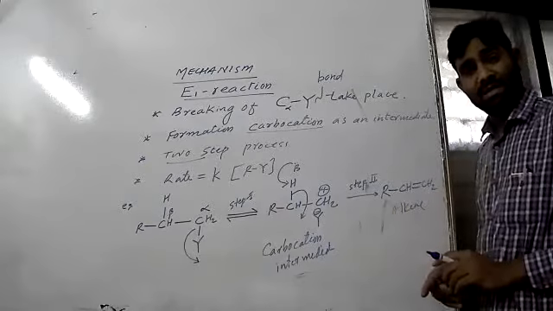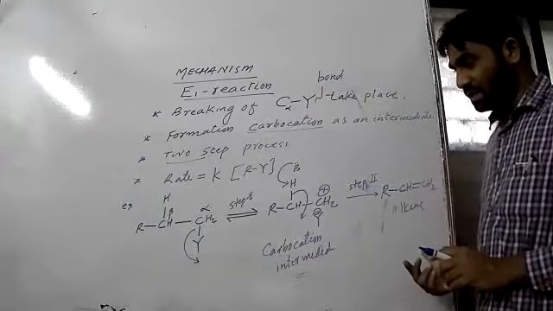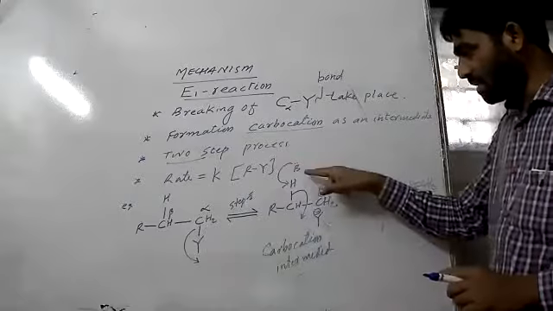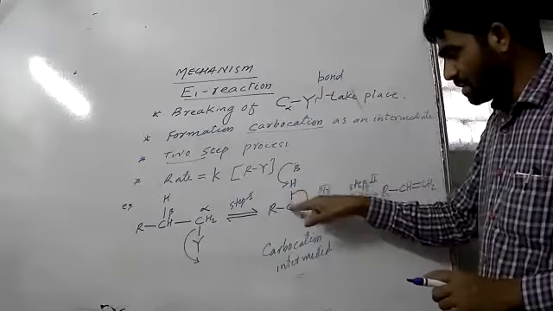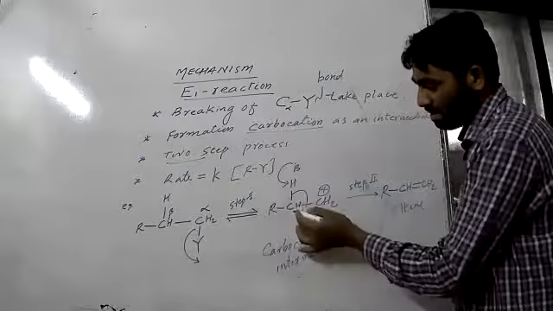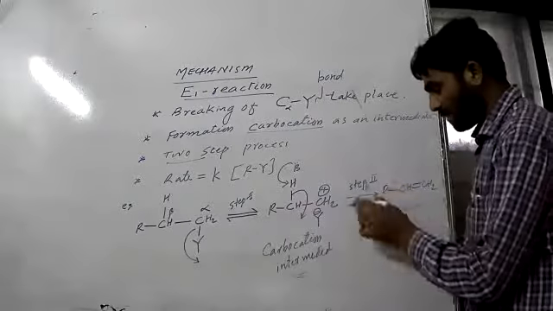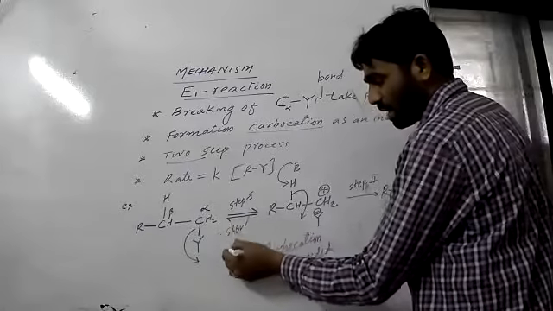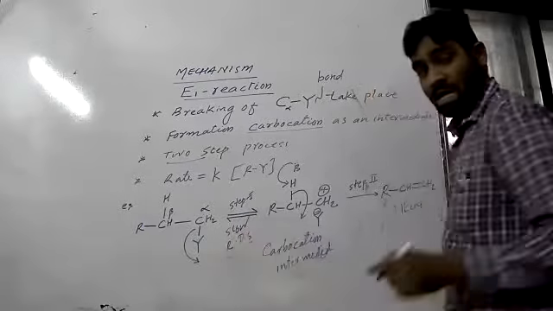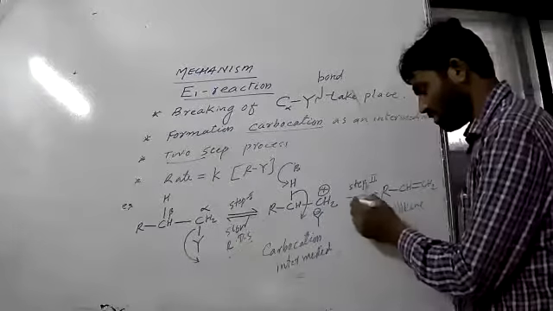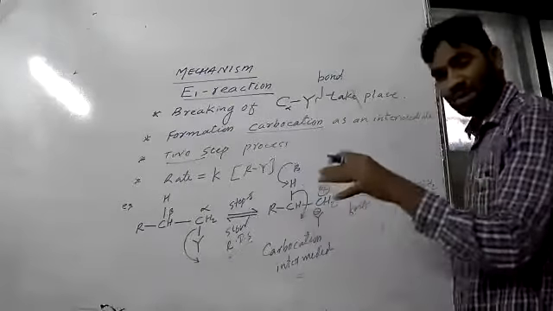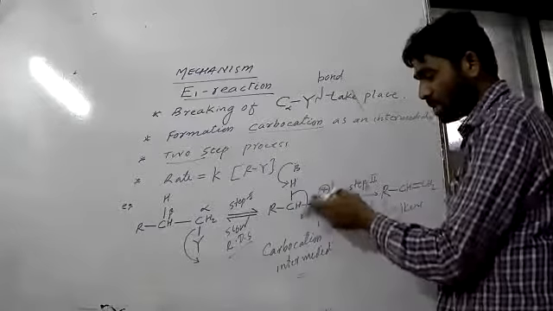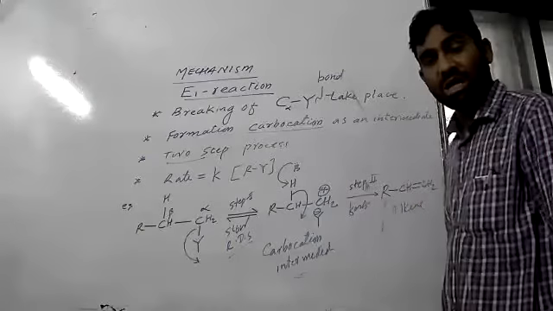And we know in an elimination reaction, the alkene is the final product. The first stage is breakage of the C alpha and leaving group bond. The second stage is breakage of the beta carbon C-H bond. The third stage is formation of the double bond. Always remember, the first is the very slow step, and therefore it is called the RDS, rate determining step, and this is a very fast step. Abstraction takes place very fast. Many bases will take this proton, the bond shifts like this, and ultimately the final compound is the alkene.